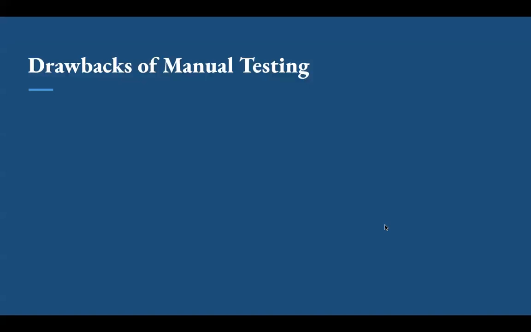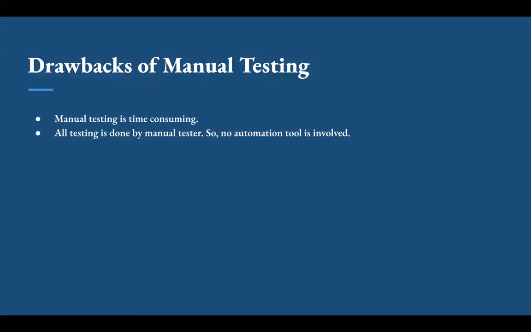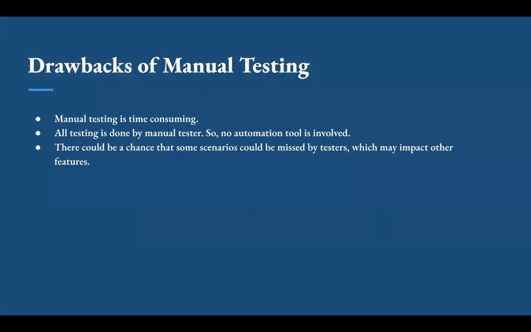Next, we have drawbacks of manual testing. Manual testing is time consuming because all testing is done by manual testers, so no automation tool is involved. As testers are also humans and humans are prone to mistakes, it could be possible that some scenarios are missed by testers, which may impact other features as well.